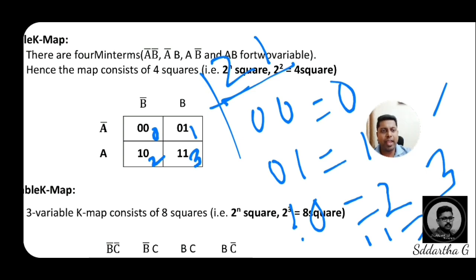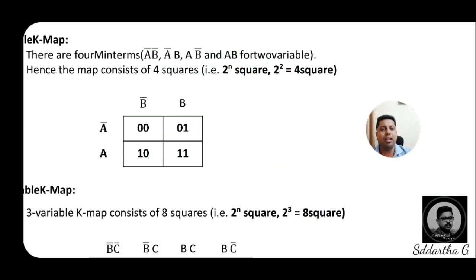So this is the way how I fill a particular decimal value out of these 4 boxes. For the first box that is 0, for the second box that is 1, for the third box that is 2, and for the fourth box that is 3. Now you are getting some idea. I will convert this decimal number into binary number again. See this one.